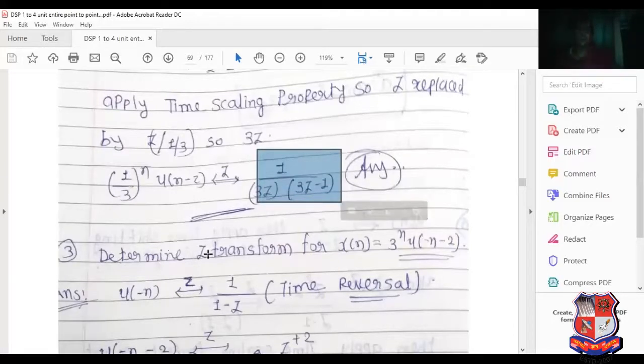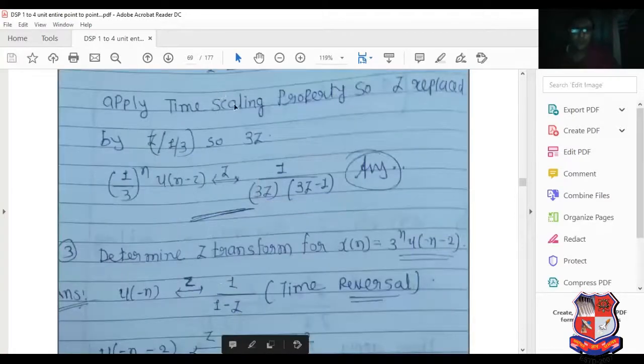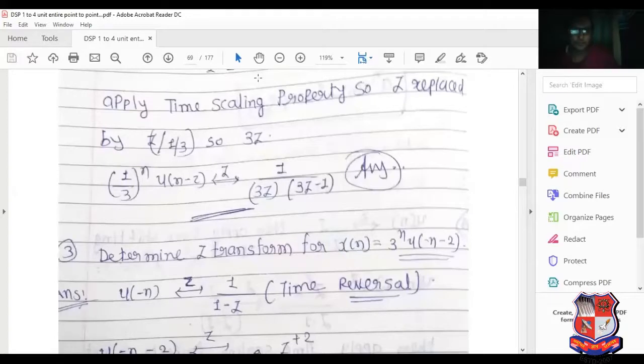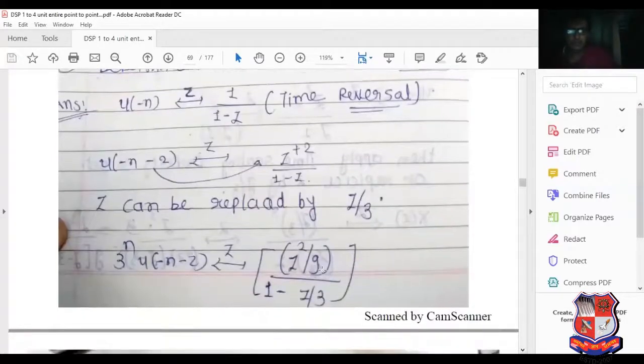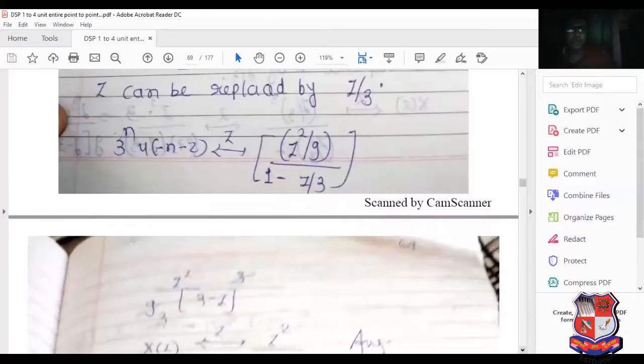Now the third example: determine the z transform of x of n equal to 3 raised to n u of minus n minus 2. See this very carefully. Here we can apply the time reversal property. Time reversal means just reverse the signal u of n, so we get u of minus n minus 2. So here we apply z raised to plus 2 upon 1 minus z, and z can be replaced by z by 3. So z square by 9 upon 1 minus z by 3. It is the answer of that particular question.